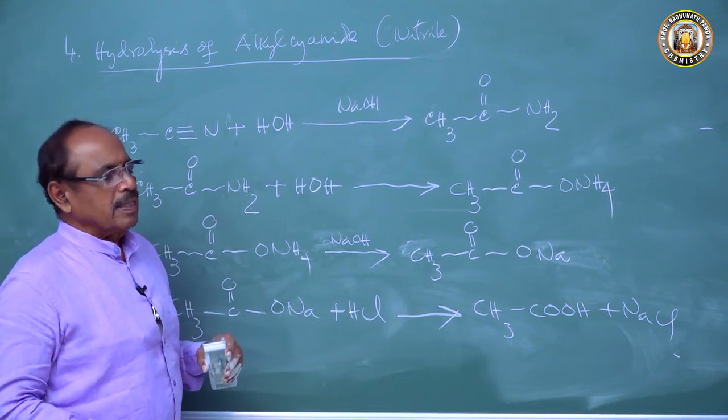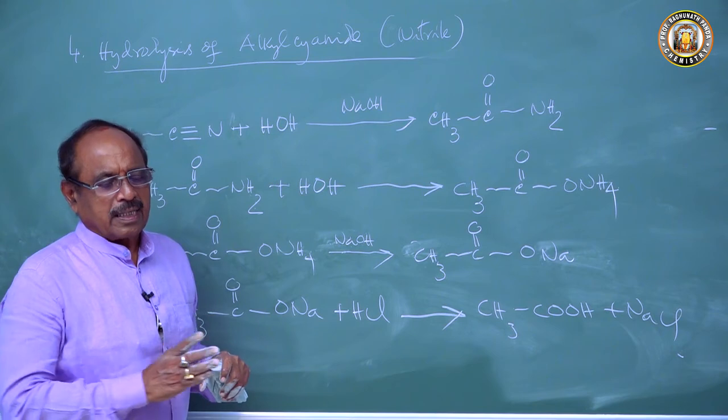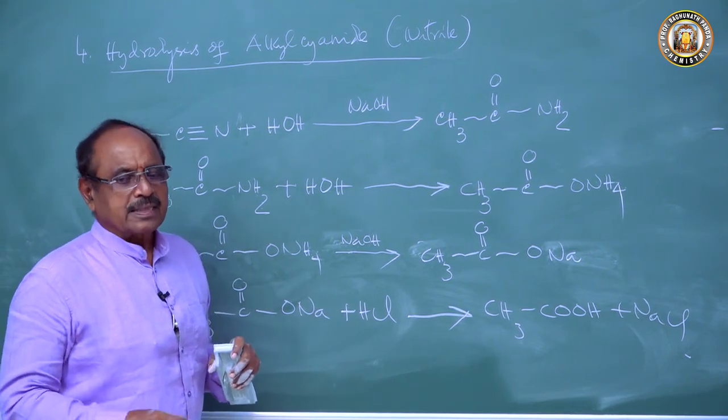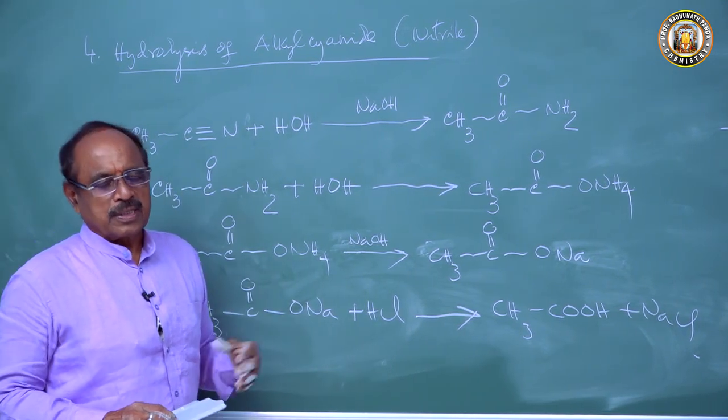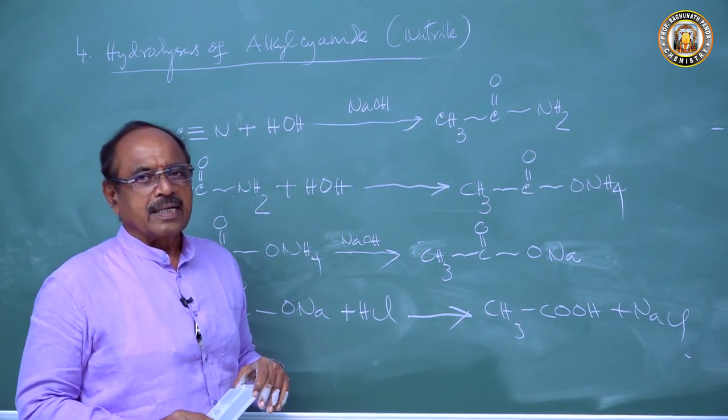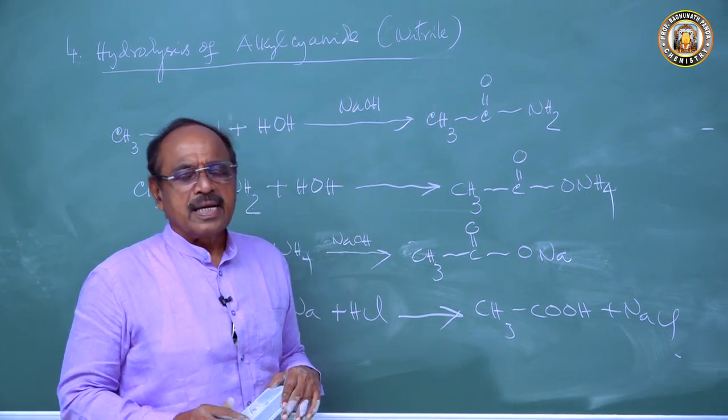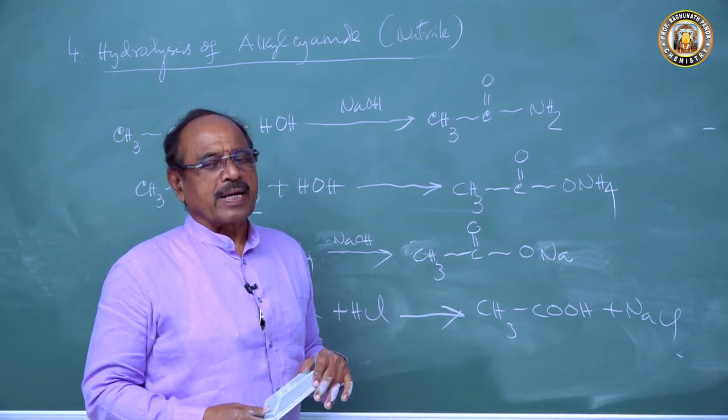So we have done the hydrolysis and oxidation. Next class we will be discussing how carboxylic acid can be prepared from Grignard reagent and how formic acid can be prepared by different methods.